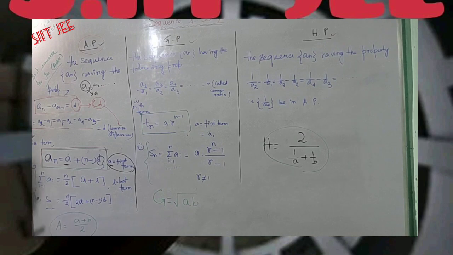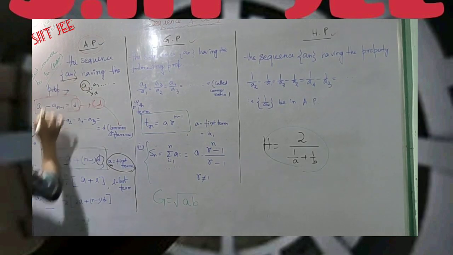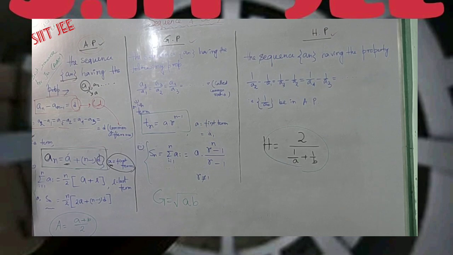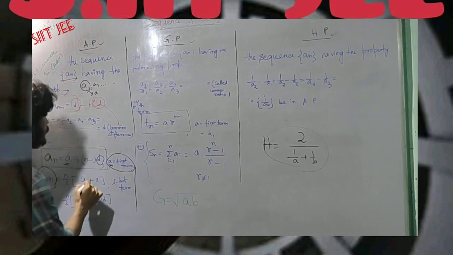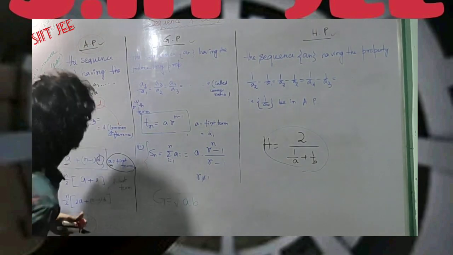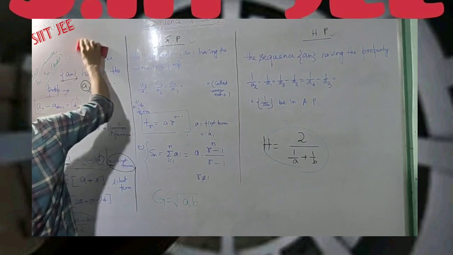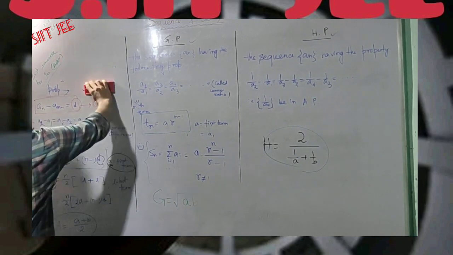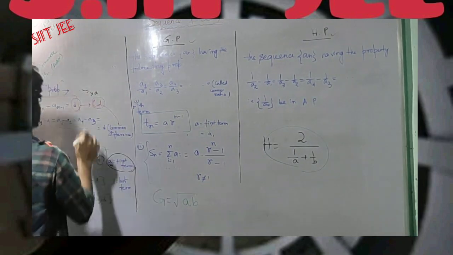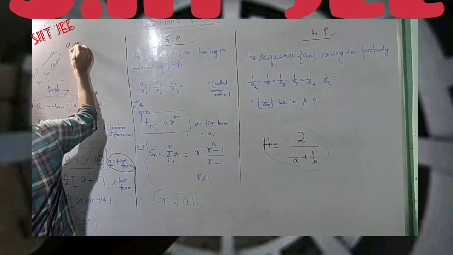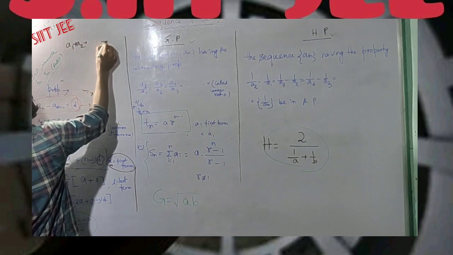So the first one is the nth term of a sequence. The next one is the sum of the sequence, that means if we want to find the series corresponding to the sequence an, then what should we do? The sum of the series ai, i from 1 to n, that means a1 plus a2 plus dot dot dot up to an.